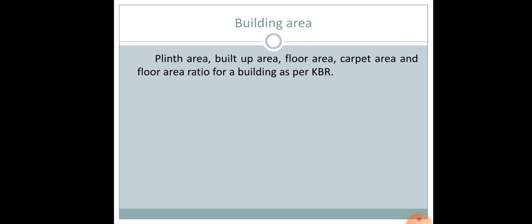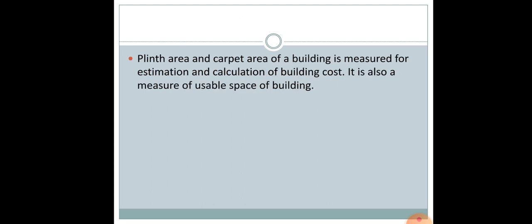Now coming to the various area terms that we'll be discussing in today's class, that is the plinth area, built up area, floor area, etc. So we'll see what are they. So firstly coming to the plinth area or the carpet area. So plinth area or the carpet area of a building is actually measured in order to estimate and also to calculate the cost of a building. So once you plan a building, we need to know what is the total cost or the estimate.